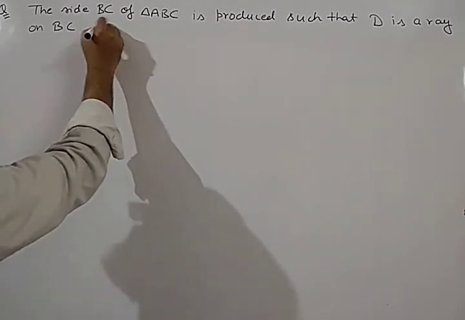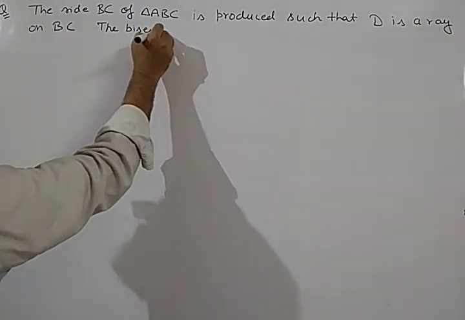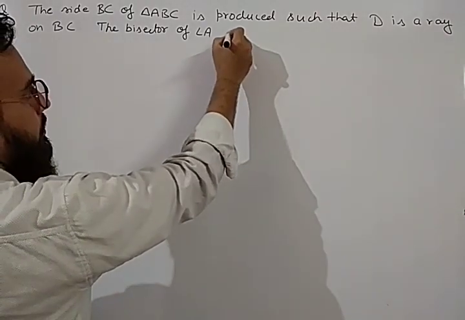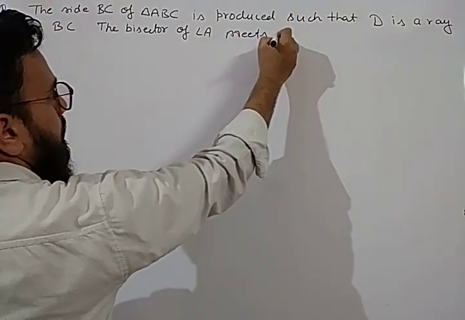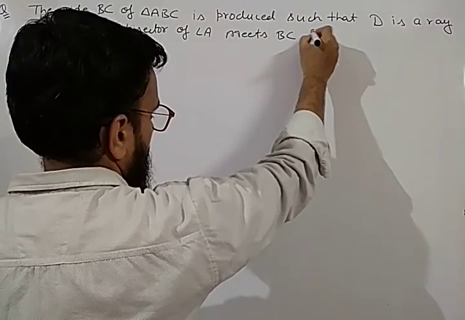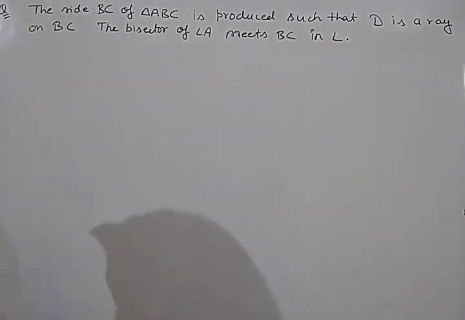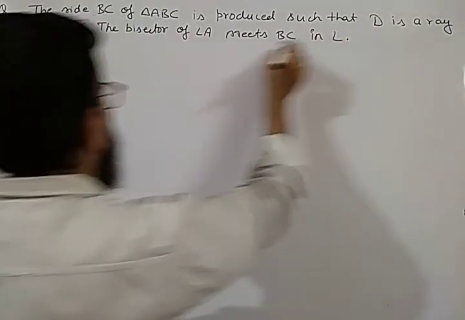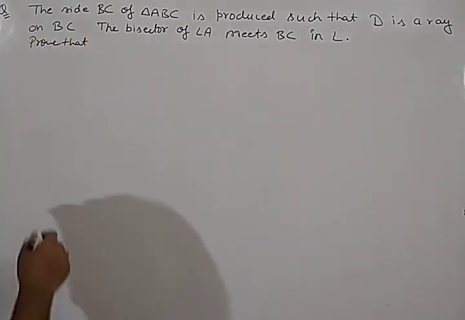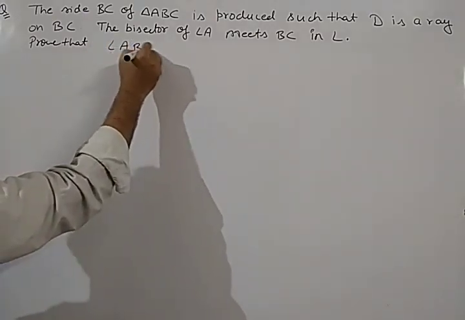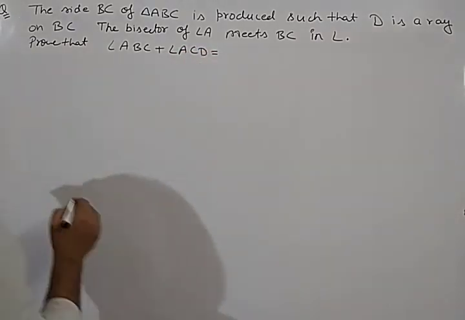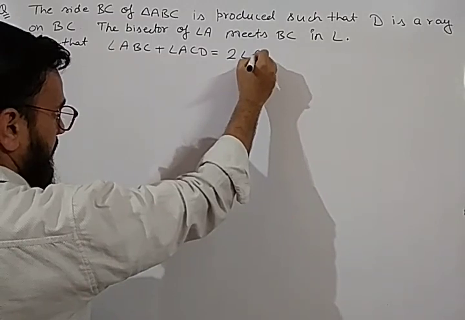The bisector of angle A meets BC in point L. Prove that angle ABC plus angle ACD is equal to twice of angle ALC.